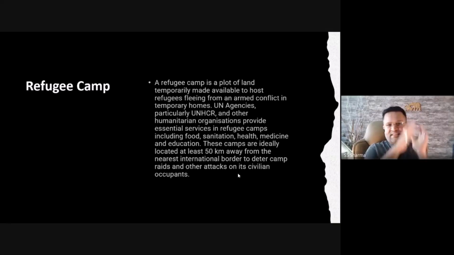So these are basically certain general concepts which we deal with regarding refugees, IDPs, economic migrants, and so on. And we need to understand these concepts. Once these concepts are clear, then we can go for the further discussion.